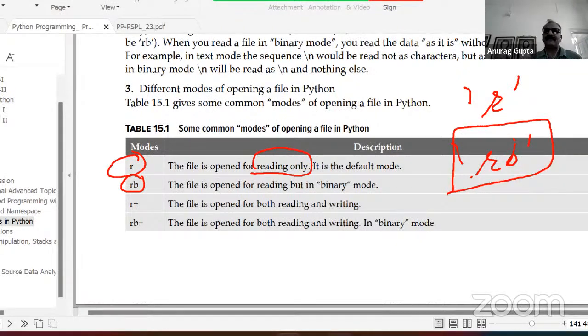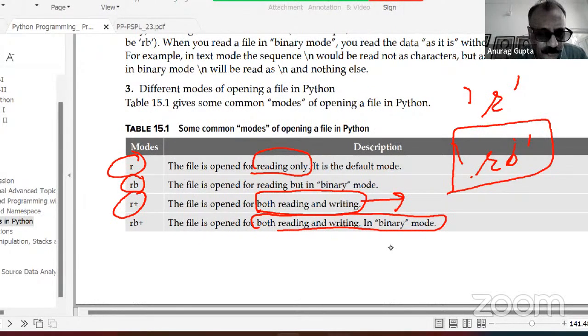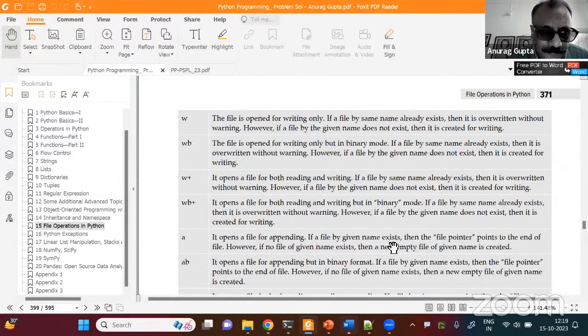But if you put a B in front of the R as a string, as a second parameter to the open function of the Python built-in core library, then the Python interpreter will understand that you want to open the file in binary mode. R plus. So R is only for reading, R plus for both reading and writing, but in the normal text mode. However, if you write RB plus, it is for both reading and writing in the binary mode. So these are the four options there are of mode. There are others which I have shown here.